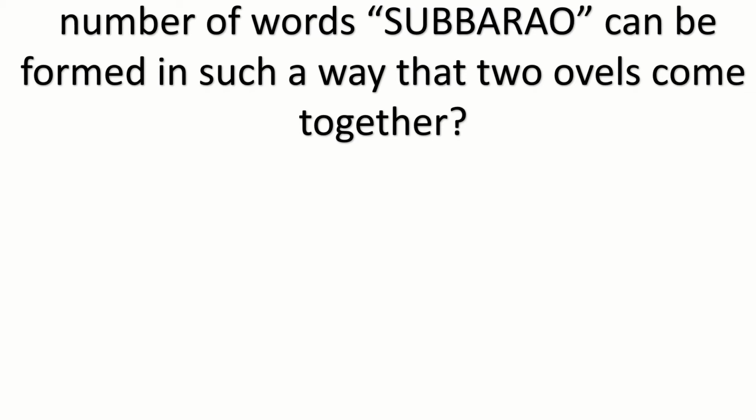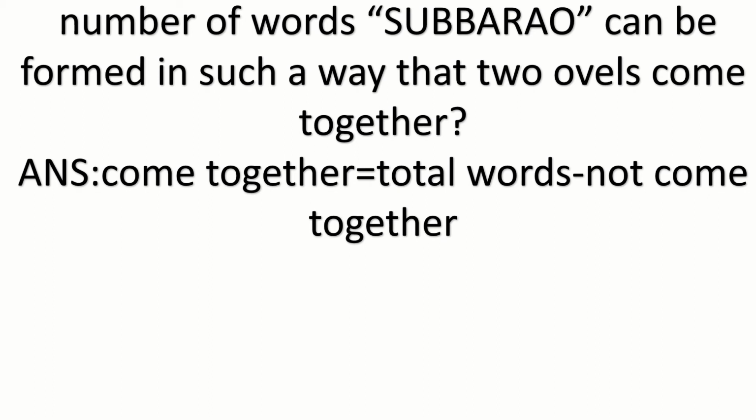So there are so many combinations we get, because there are so many words possible. If this is complex, we can solve it in another way. Means in the total words, we will subtract the words in which vowels are not together. Means 2 vowels are not together. We will subtract that. We will get the vowels together.